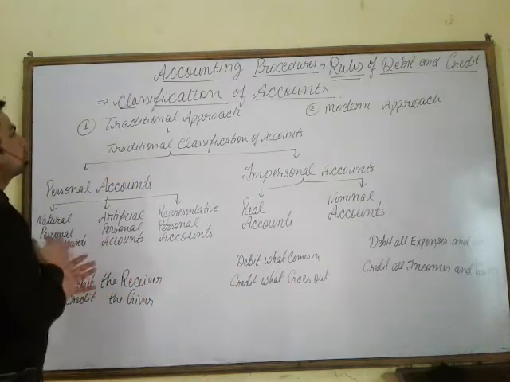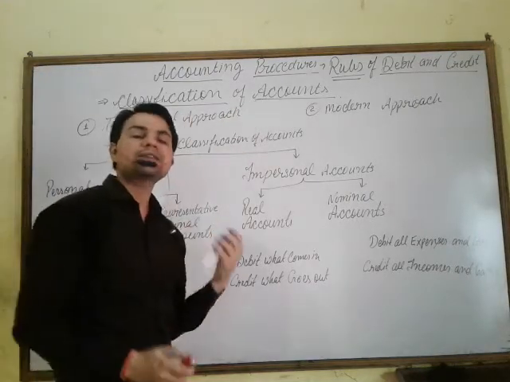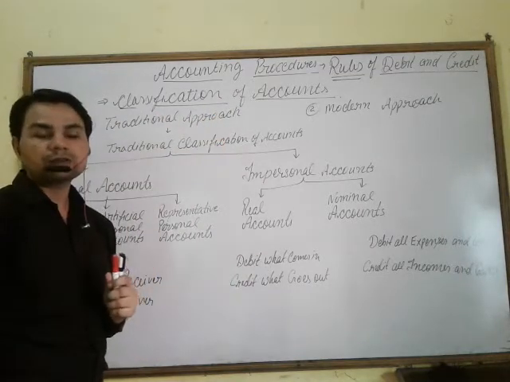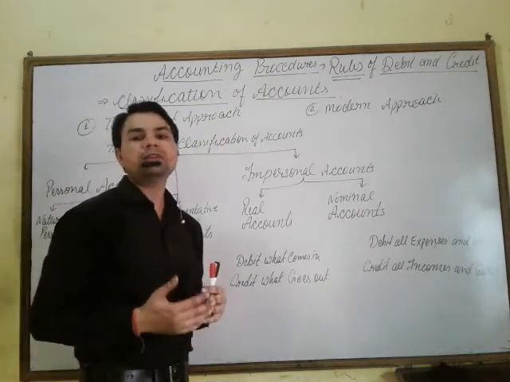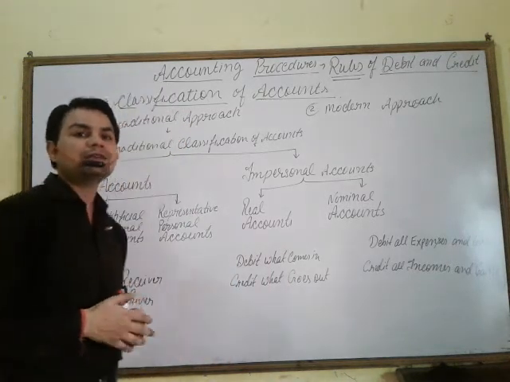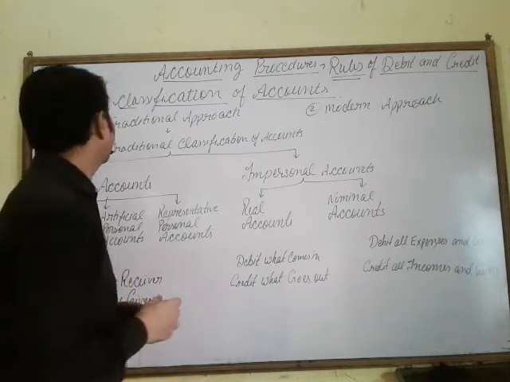Now we start. First we classify the accounts. On the basis of the classification of accounts, we debit them and we credit them. Which account should be debited and which account should be credited, and when, is being taught now.